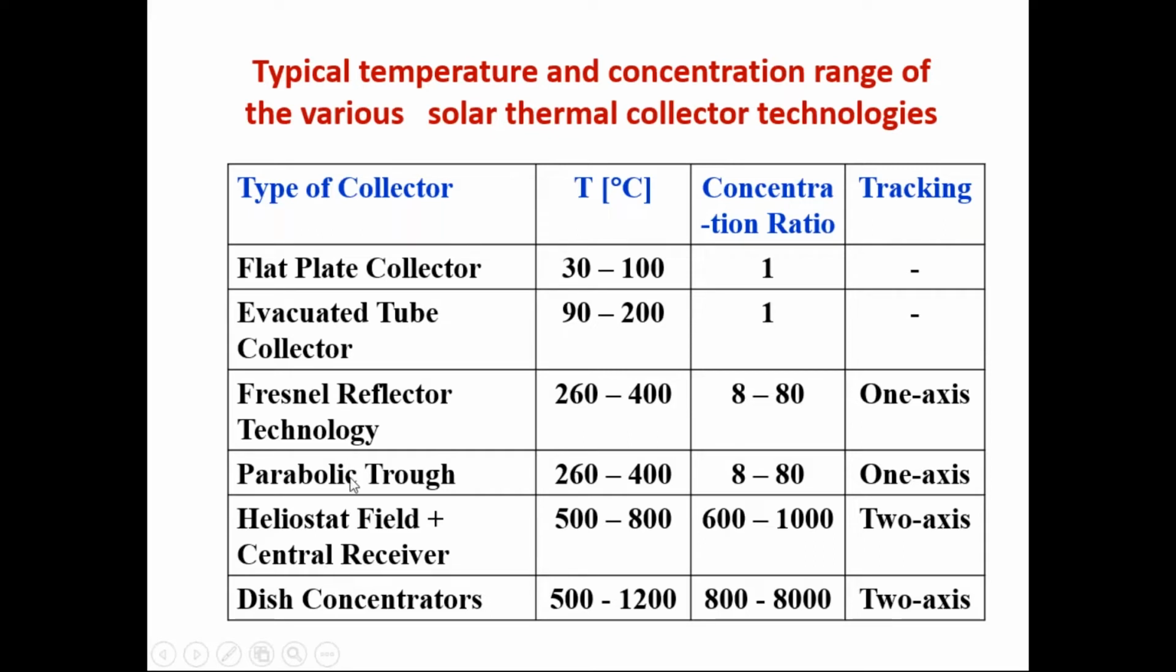And these are the other types of collectors which generate temperatures from about 200 to 1200 degrees centigrade. Some of these collectors are single axis tracking, and some are two axis tracking collectors.